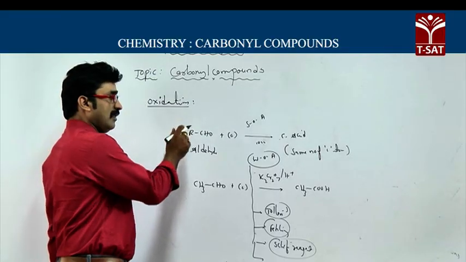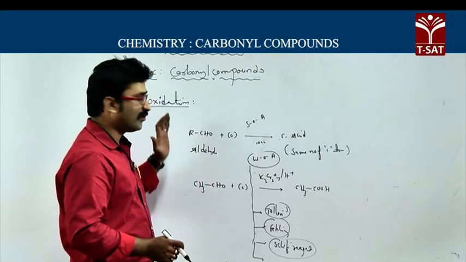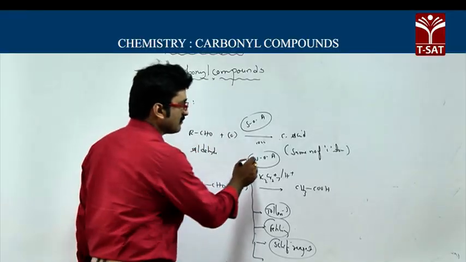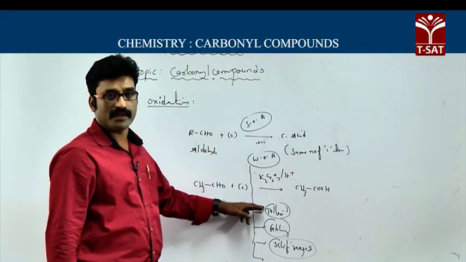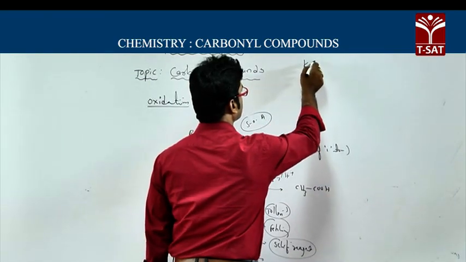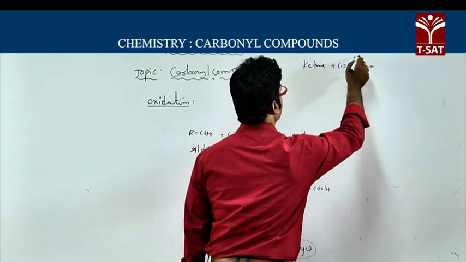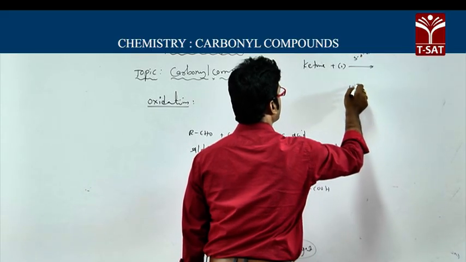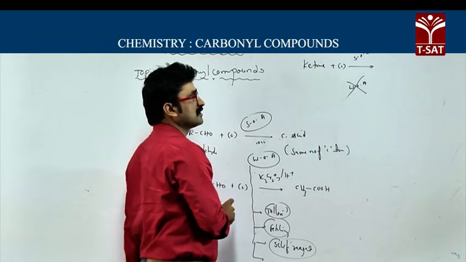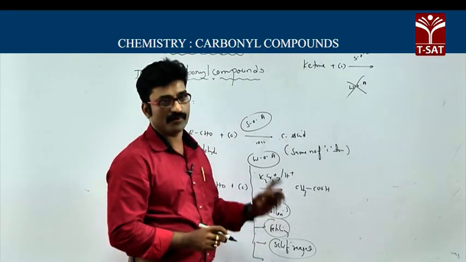Why? Because you know that among aldehydes and ketones, aldehydes are more reactive. Because of more reactivity, they can undergo oxidation with strong oxidizing agents as well as weak oxidizing agents such as Tollens' reagent, Fehling's reagent and Schiff's reagent. Now when we come to ketones, ketones can undergo oxidation only with a strong oxidizing agent. They do not undergo oxidation with a weak oxidizing agent. They can undergo oxidation only with a strong oxidizing agent such as K2Cr2O7/H+ or KMnO4/H+.